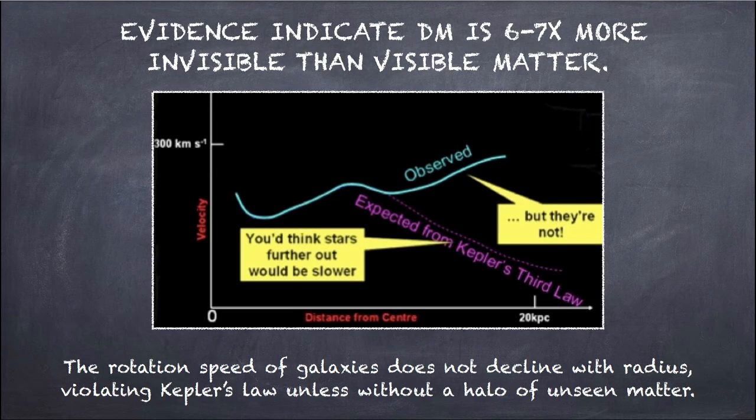So evidence indicates dark matter is 6 to 7 times more than the visible matter. This is a very nice way of depicting what dark matter is. According to Kepler's law, we should have expected this curve, but we observe this. So why is it? Because of the dark matter. The rotation speed of galaxies does not decline with radius, thus violating Kepler's law unless there is a halo of unseen matter. Next slide.